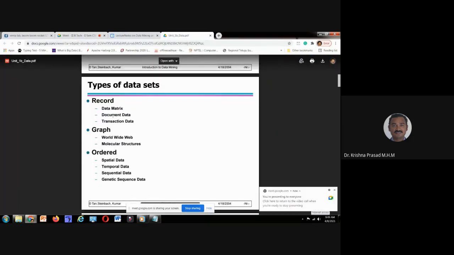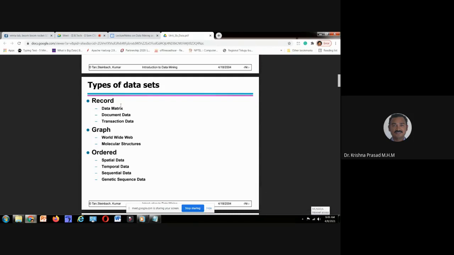Okay. Record data: data matrix, Excel table, values, document data. If you do a Google search for data mining, what does it return? Documents. That's why it is document data. Transaction data: what is this transaction data? You went to a supermarket and purchased something. That's a transaction. Transaction data.